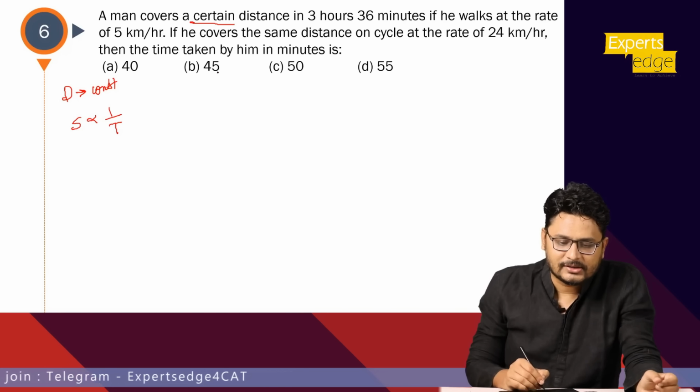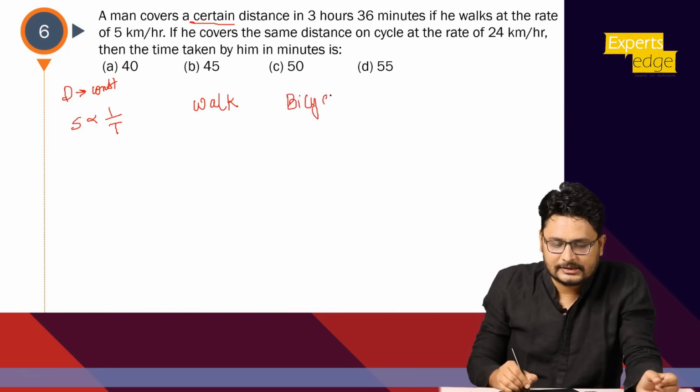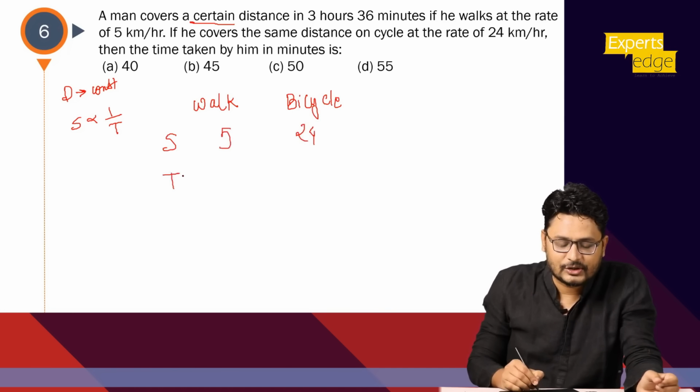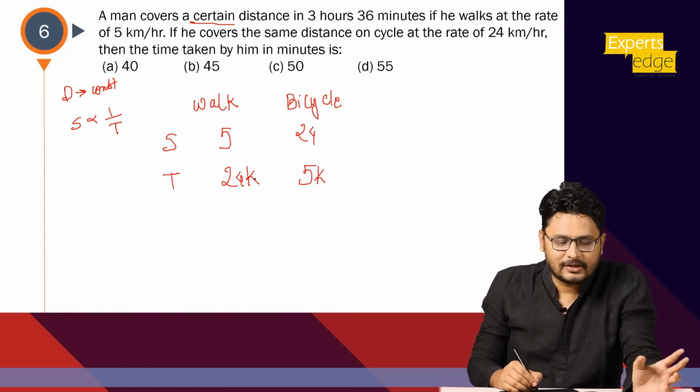Now, if he walks, then he takes 3 hours 36 minutes. So there are two cases. One is walking, and another is bicycle, right? And he's asking us the time taken on the bicycle. Speed of walking is 5. Bicycle is 24. So the ratio of time would be 24k and 5k, right? Now is there a difference keyword, like late or early? No. What is 3 hour 36 minutes? This is the walking time.